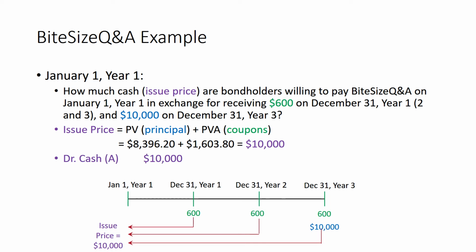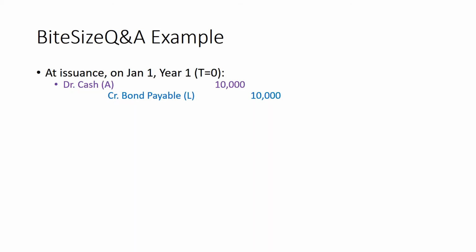So Bite-Size Q&A can debit cash for $10,000 to record the $10,000 that they have received from their investors. But now they have a liability outstanding, this long-term liability called bonds payable, and we'll credit that. So here is the journal entry for January 1st, year 1.